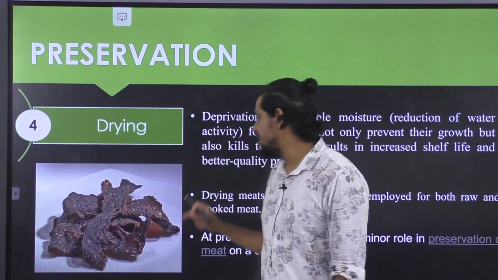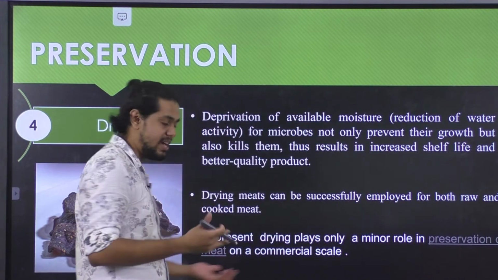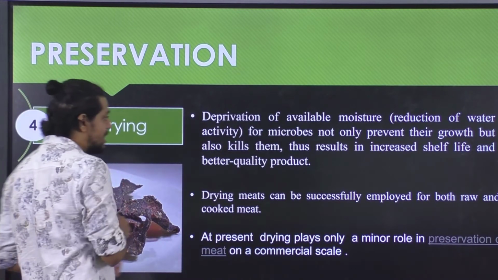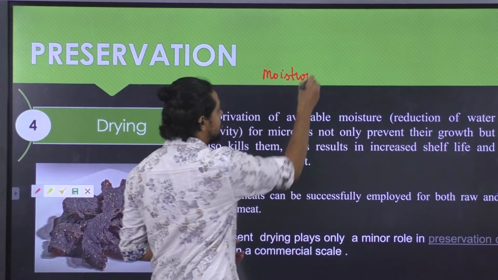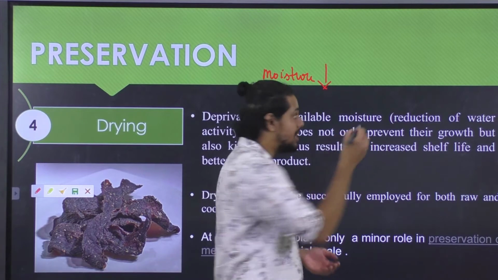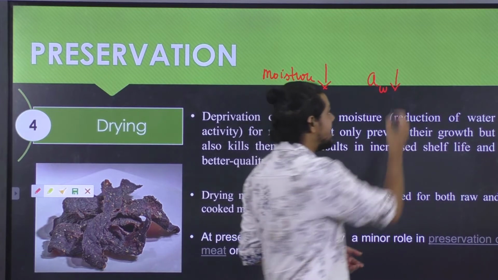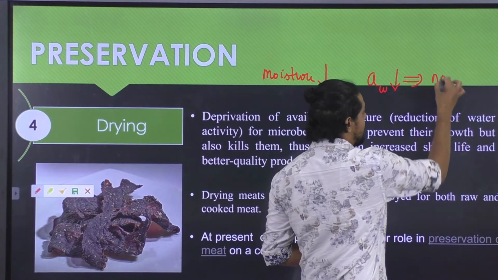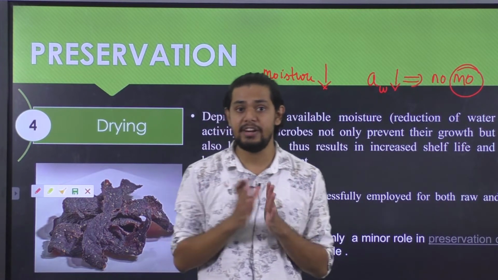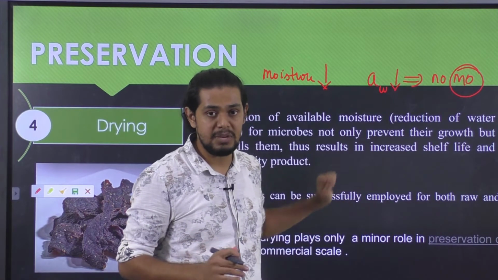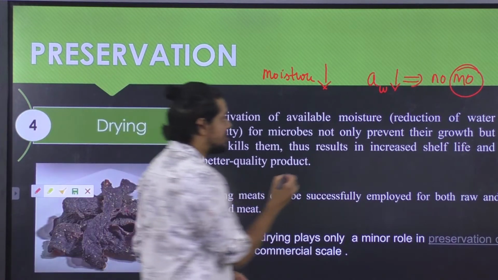The next important technique that can be employed to extend the shelf life is drying. So what exactly happens in drying? Drying is nothing but reducing the available moisture content. When the moisture content in the case of meat is reduced, the water activity is also reduced. When the water activity of the meat is reduced, it ensures that no microorganism will be growing, and in turn it will not bring about any kind of possible spoilage changes in the meat as well as meat product. But it is mostly followed in the traditional way.